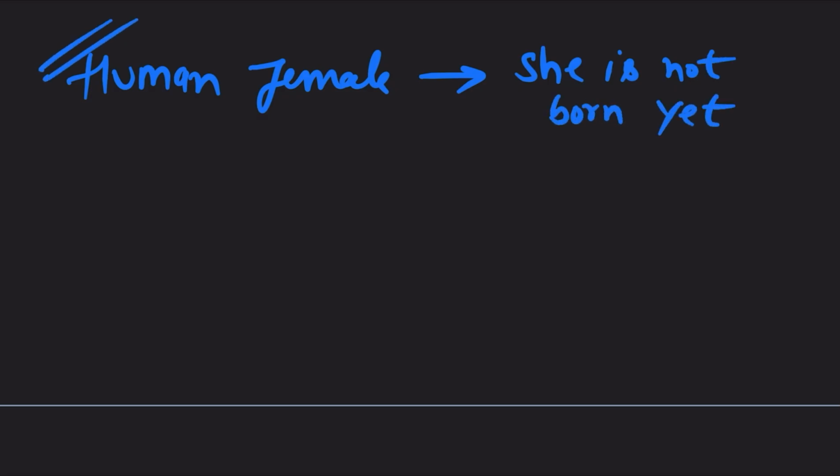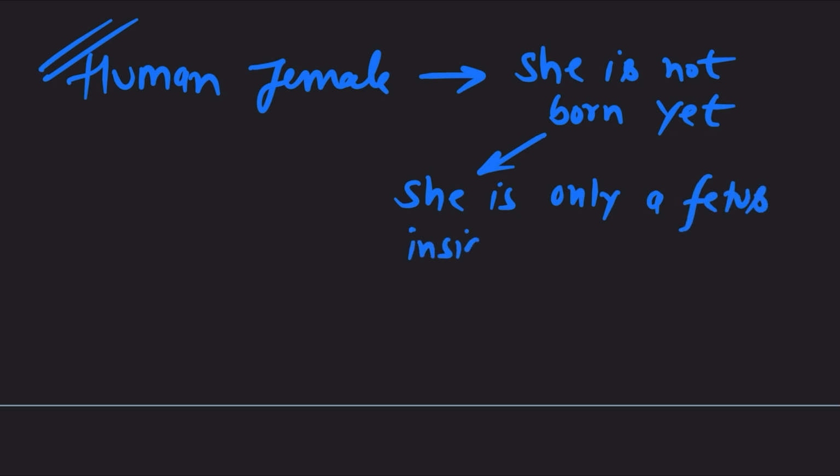Human female, very important case. She is not born yet, and she is only a fetus inside her mother's womb, her mother's uterus. She is not fully grown yet,